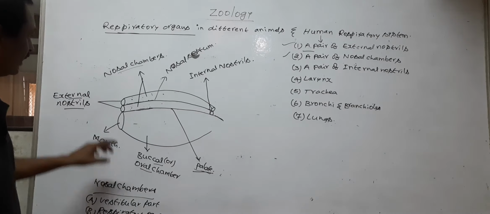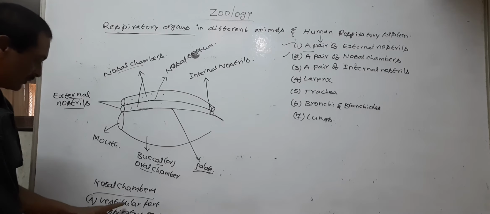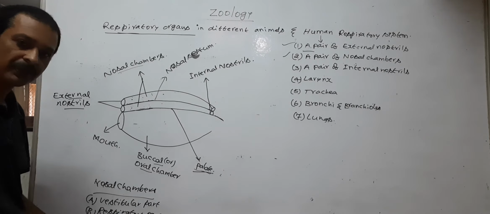So the nasal chambers are divided into three parts: vestibular part, respiratory part, and olfactory part.